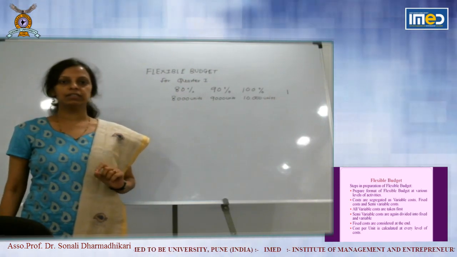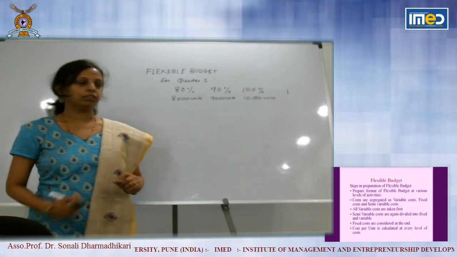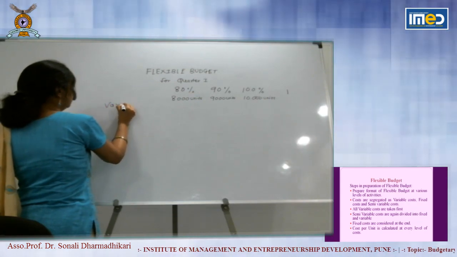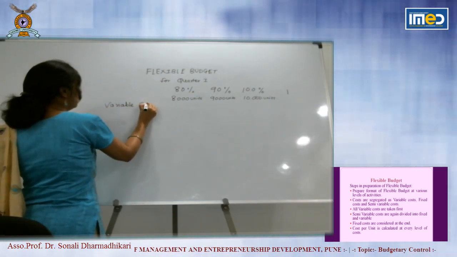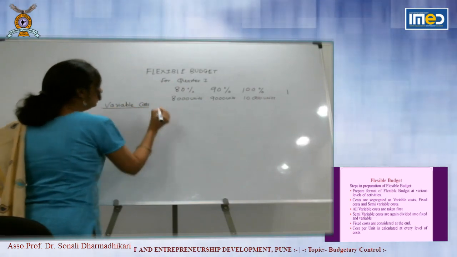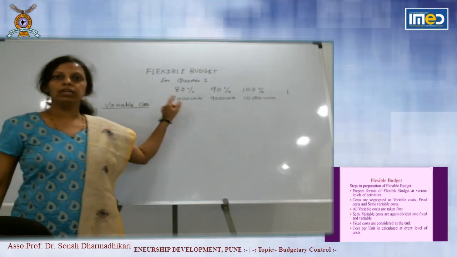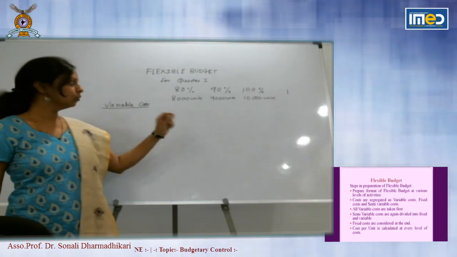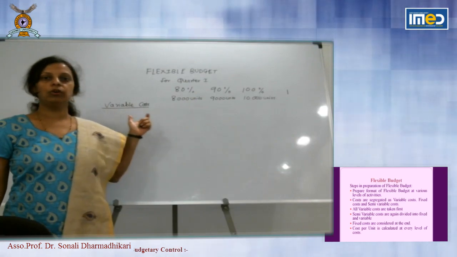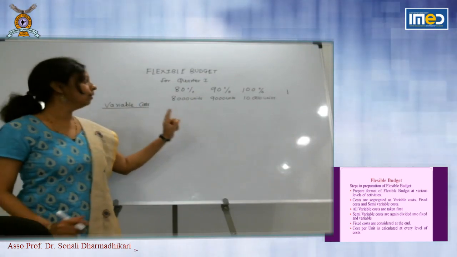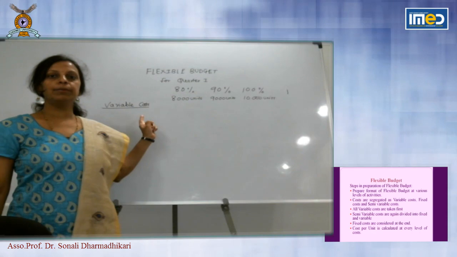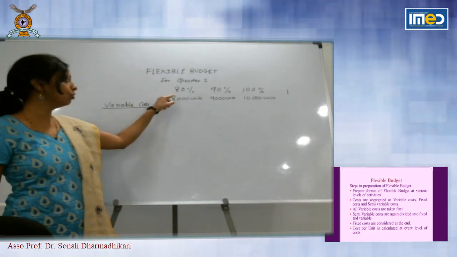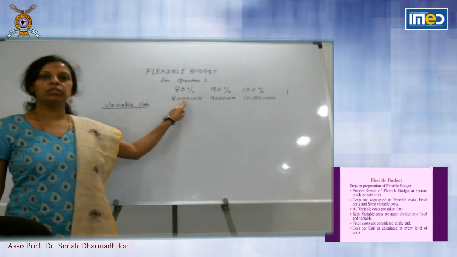First you will consider all variable cost. Once again I will repeat the meaning of variable cost. Variable costs are the costs which vary with number of units. So in the question, cost per unit will be given to you. So for example, raw material cost per unit rupees 10. Now what is the feature? Variable cost per unit remains constant and the total goes on varying with number of units produced.